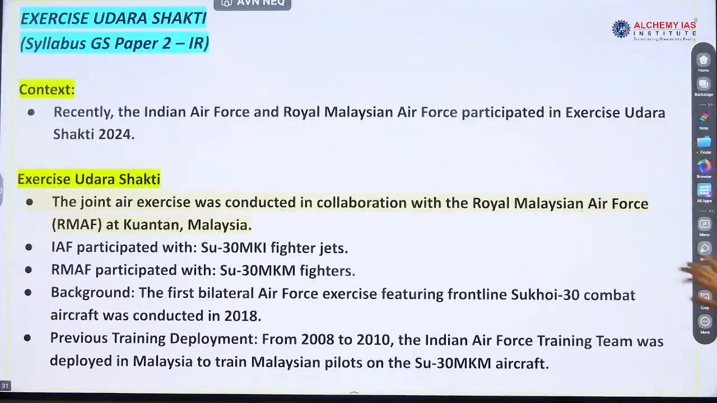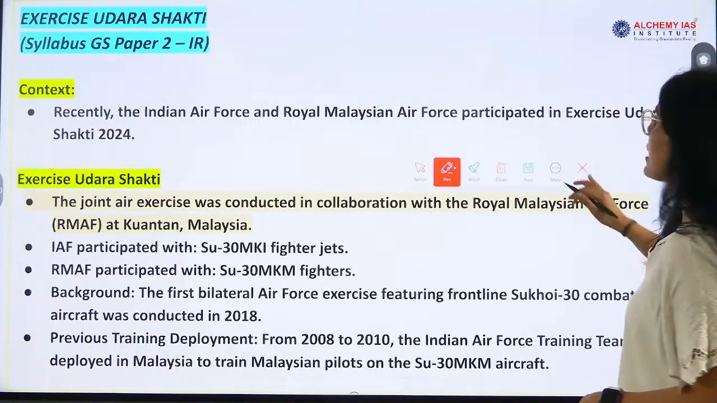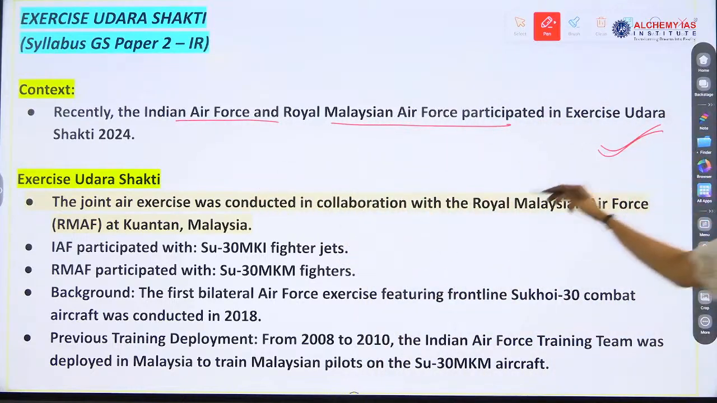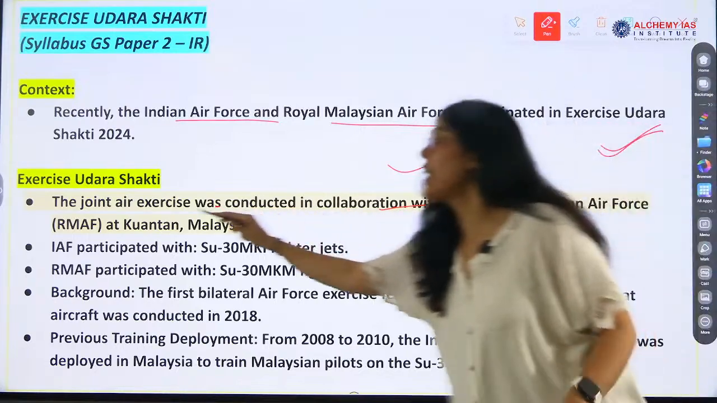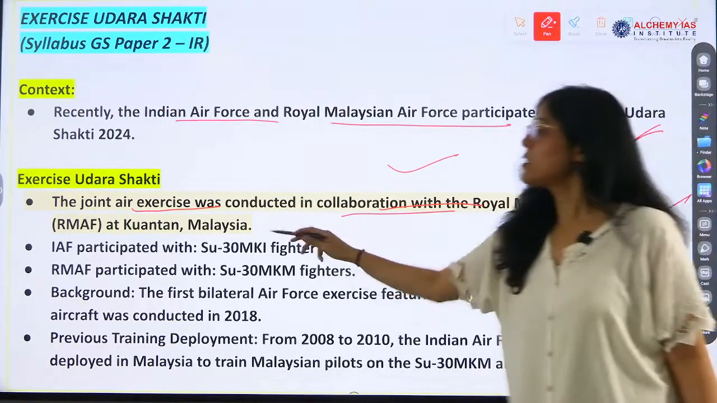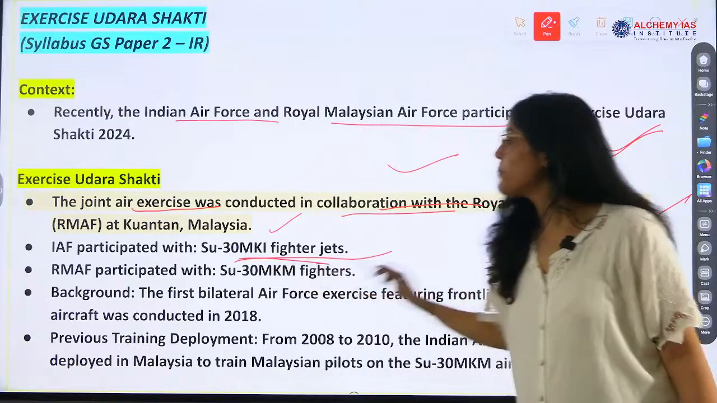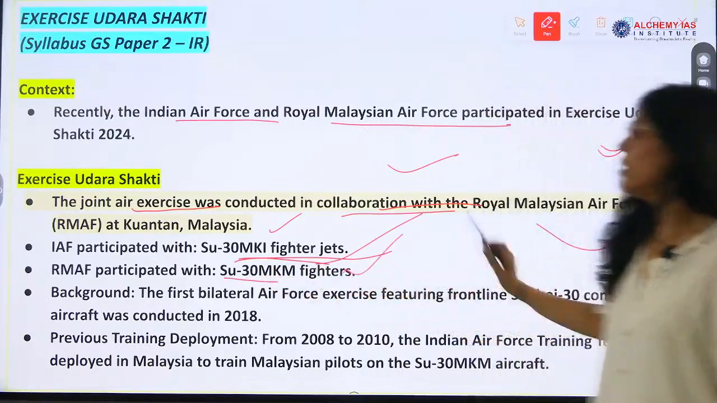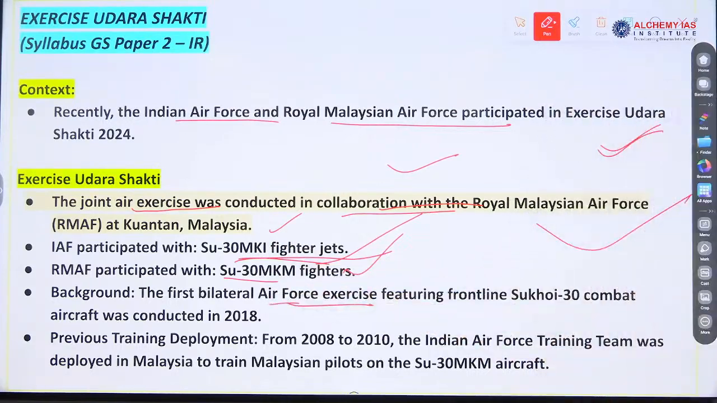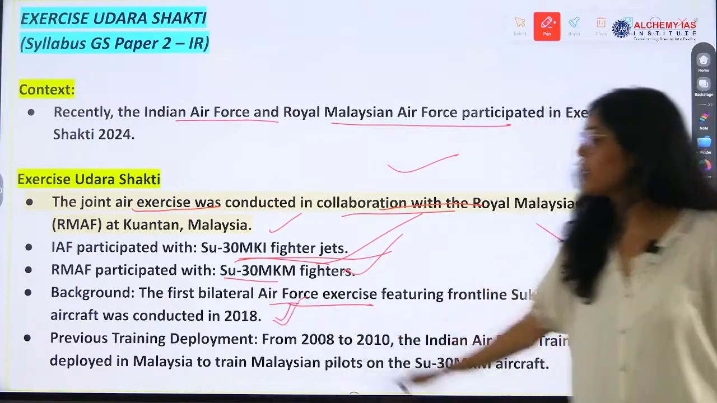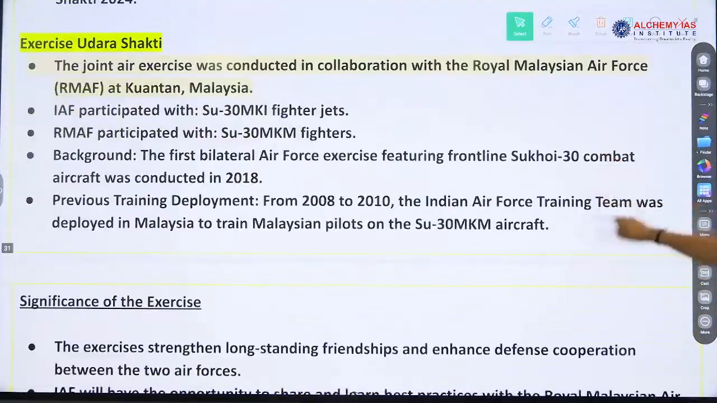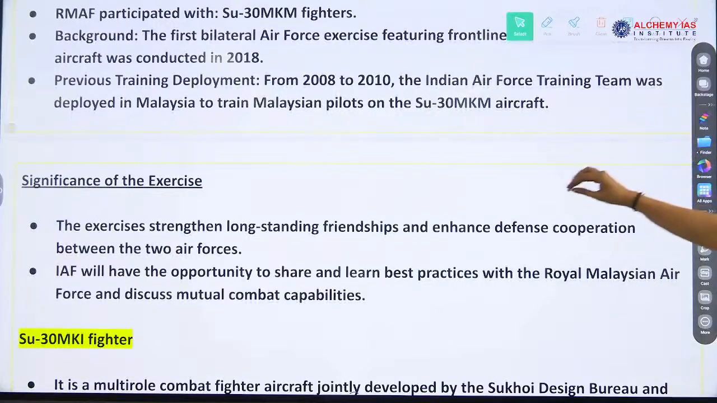Exercise Udar Shakti. Exercise Udar Shakti, which countries? India and Malaysia participated in Udar Shakti, a joint exercise. This is a joint air exercise conducted in collaboration with the Royal Malaysian Air Force at Kuantan, Malaysia, and the Su-30 MKI fighter jet participated, along with Su-30 MKI fighters from the Royal Malaysian Air Force. Background: the first exercise was conducted in 2018, and then training deployment from 2008 to 2010. The Indian Air Force training team was deployed in Malaysia.